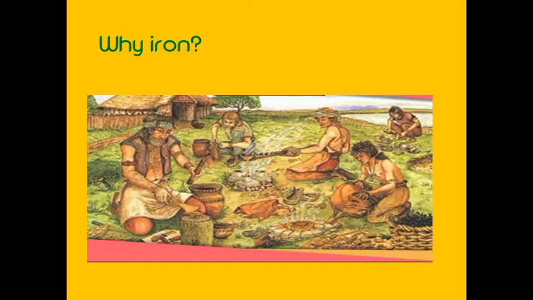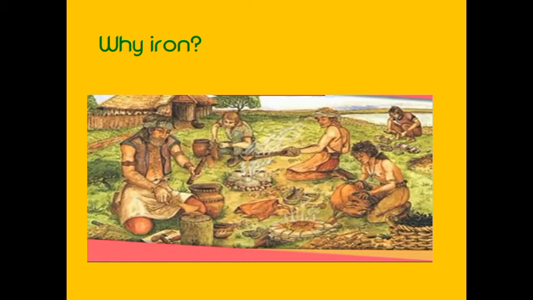Like when you are buying cloth for yourself, you try to buy the best one. In the same way, compared to copper and bronze, iron was the best. That's why people preferred to use iron tools, because they were hard and did not break easily. That's why people were using iron compared to bronze and copper.